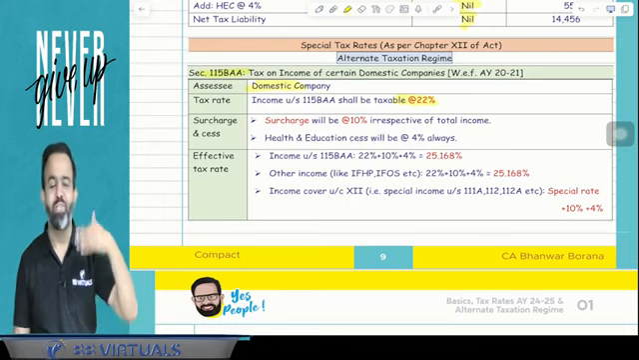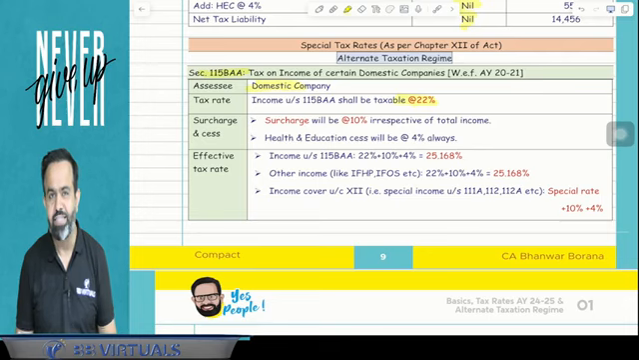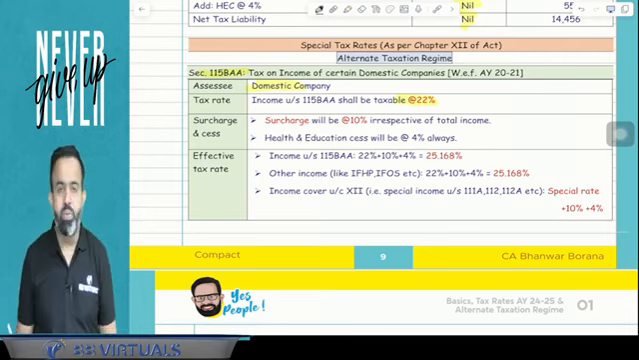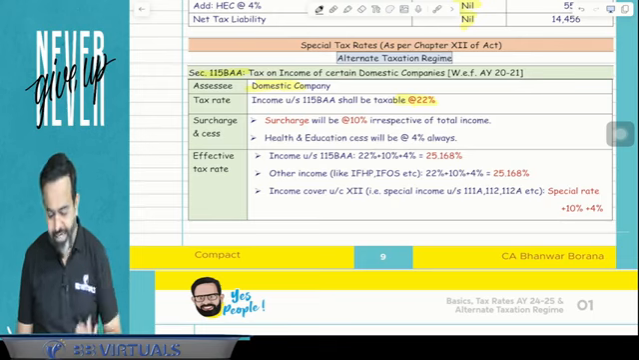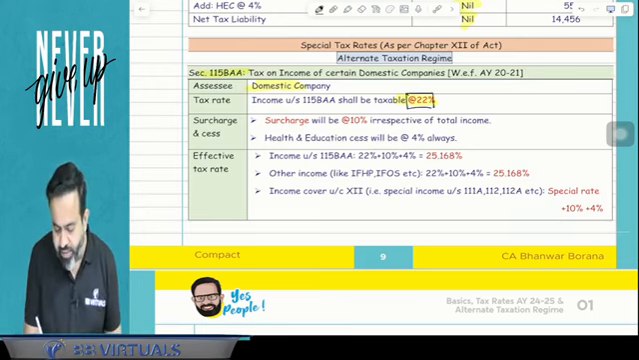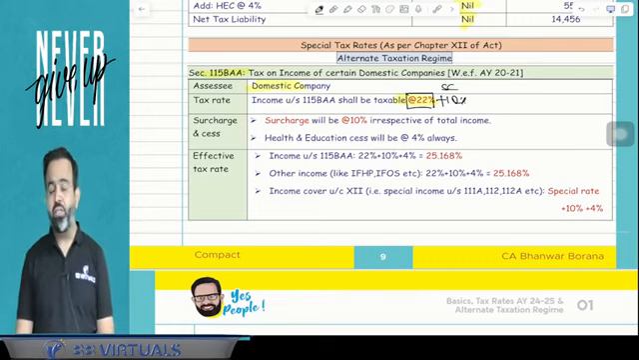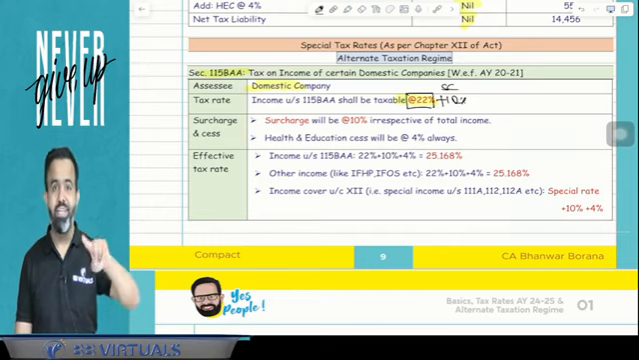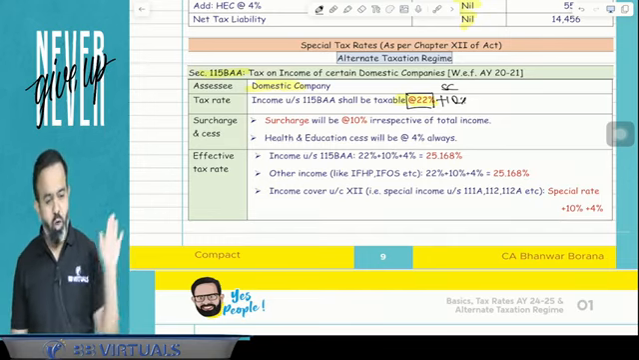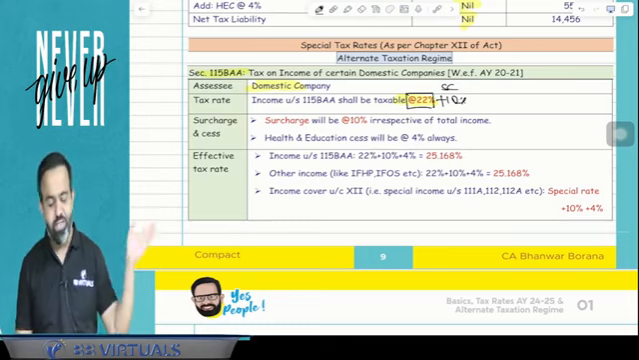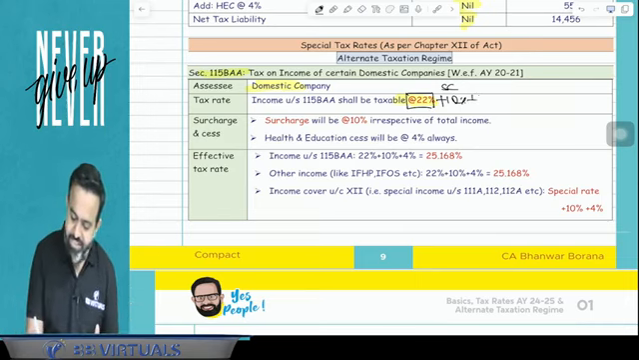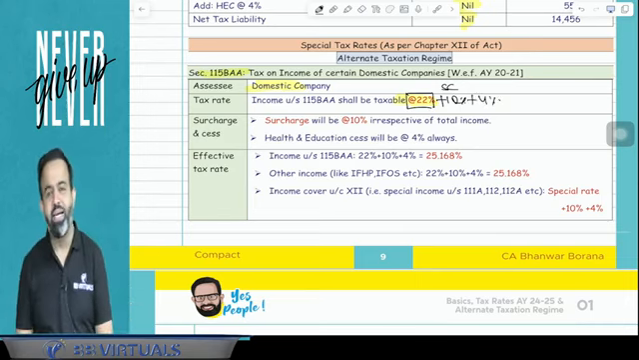Wow, because the normal tax rate is 25%, 30%. Here, the tax rate is only 22%. But the question is, is this 22% a final tax rate, or is it a base tax rate? Right answer is, guys, this 22% tax rate will be increased by 10% surcharge. Sir, surcharge depends on total income, no? But guys, here surcharge is always applicable irrespective of your total income. Even if your total income is 100 rupees, surcharge is applicable at 10%. And health and education cess is applicable at the rate of 4%.